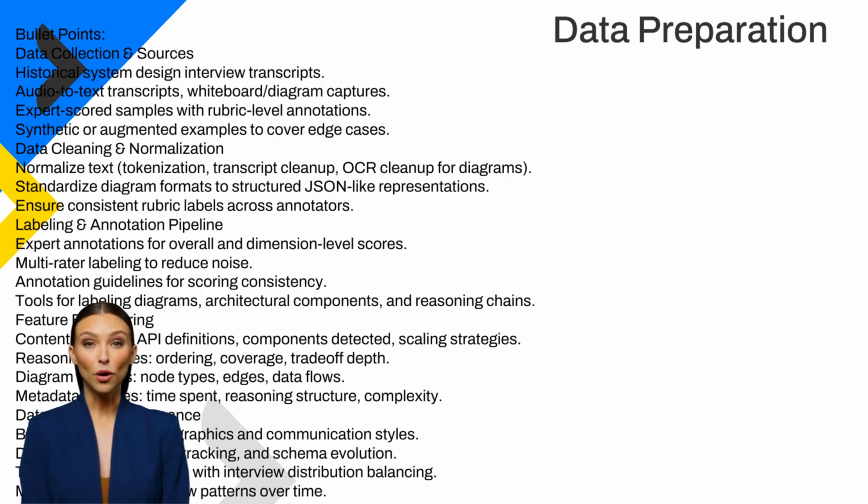Finally, data quality and governance ensure the model is fair, reliable, and maintainable over time. We must track data versioning, maintain documentation, and monitor biases, such as bias against candidates with certain accents or communication styles. Drift detection helps ensure the model remains aligned with evolving interview formats. This holistic data engineering foundation enables the model to evaluate candidates accurately, consistently, and fairly.